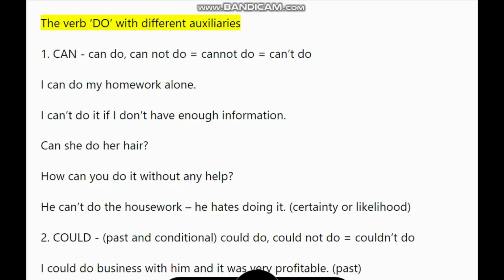The verb "do" with different auxiliaries. 1. Can do, cannot do equals can't do. I can do my homework alone. I can't do it if I don't have enough information.